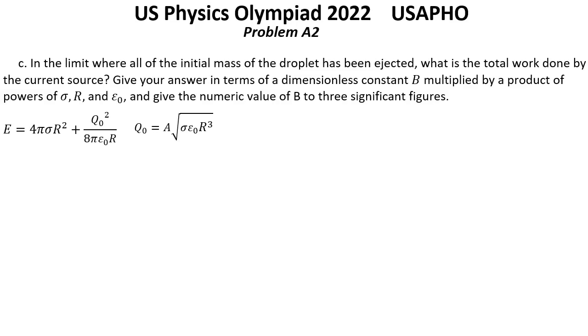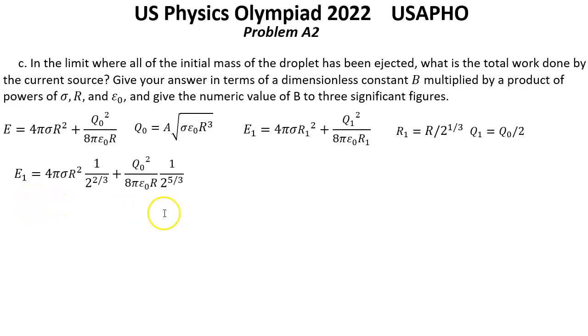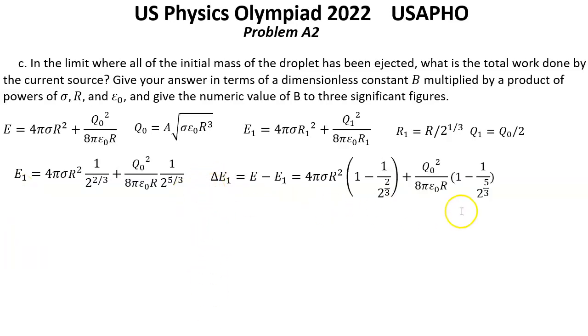Now, after division, the left droplet had the energy E1, where we use a new radius R1 and new charge Q1. The new radius was R over 2 to the power 1/3, and Q1 was Q0 over 2, and E1 in that case was this one. Now we can count the energy difference between the initial energy E and the remaining energy E1. This is what we really need.